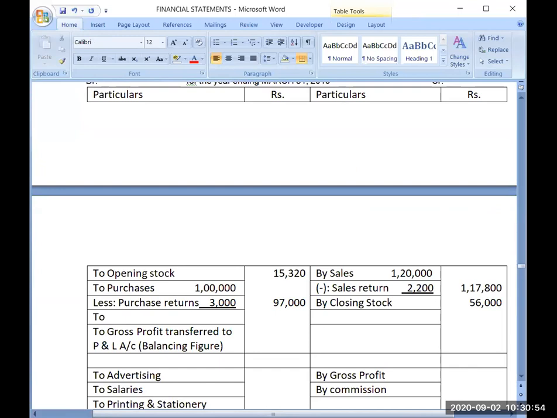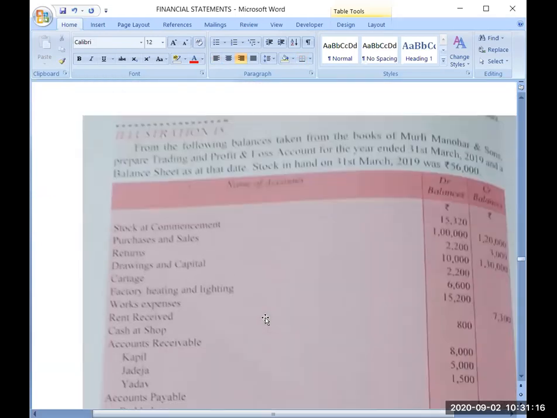For bringing the goods to your godown, you are paying some local transportation. That's why it is termed cartage. It will come here, 2,200. So I hope cartage is clear.